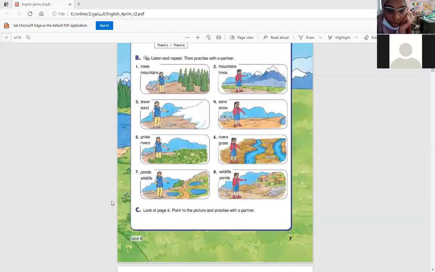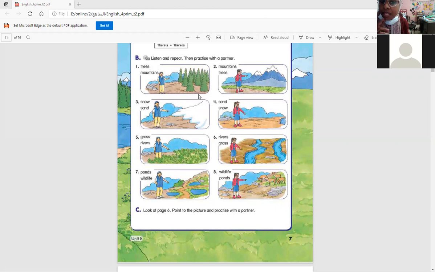Here in this page, we have an exercise. We can do it with each other. Okay. Number one, there is or are. There are some trees. There are because trees are plural. There are some trees, and we use some in the positive sentences. There aren't any mountains. We use aren't because mountains are countable, okay?